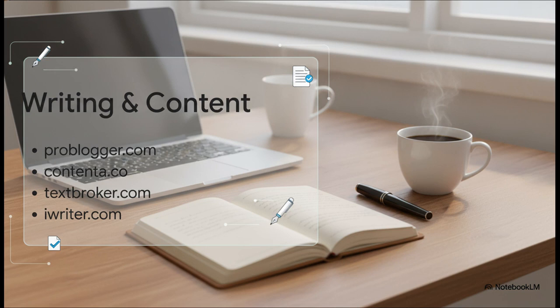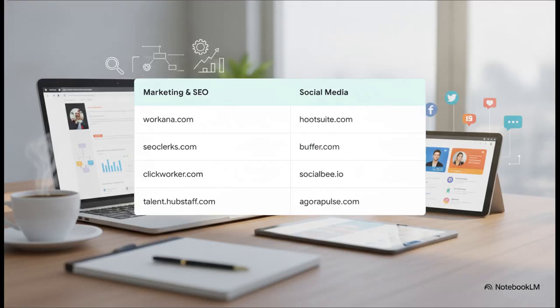But hey, if words are your weapon of choice, honestly, skip the general boards. Dive straight into dedicated content hubs like ProBlogger, Contenta, TextBroker, and iWriter. These cater exclusively to copywriters, bloggers, and content strategists who are looking to monetize their writing. Notice how digital growth roles are cleverly split up into marketing and SEO on one side and social media management on the other. Specialized platforms like SEO Clerks, Workana, ClickWorker, and Hubstaff Talent sit right alongside tool-based networks like Hootsuite, Buffer, SocialBee, and Agorapulse to totally round out your social media management hubs.